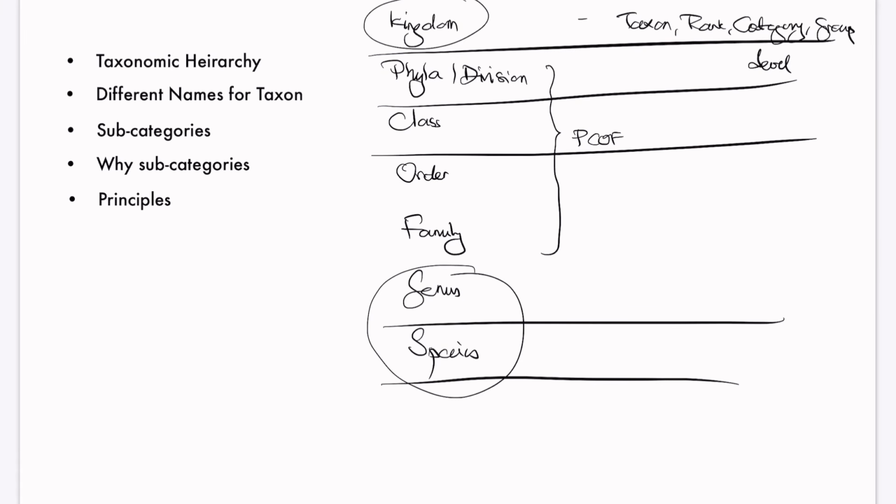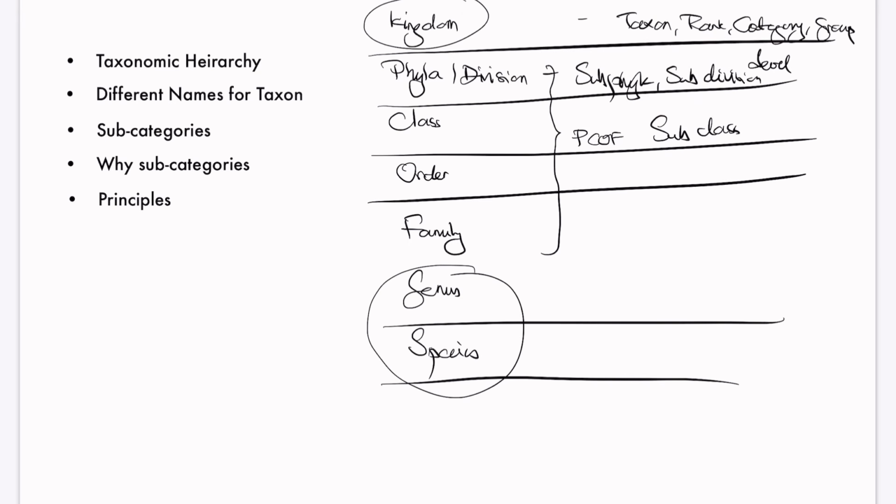These are broad categories, but these categories are subdivided into subcategories. Like phyla is divided into subphyla, division into subdivision, class into subclass, order into suborder, family into subfamily, like that.